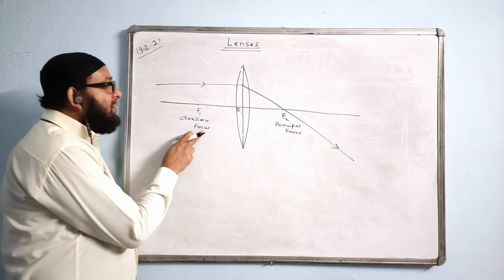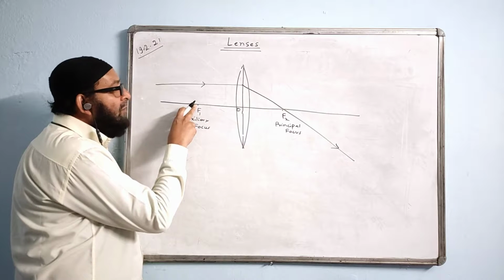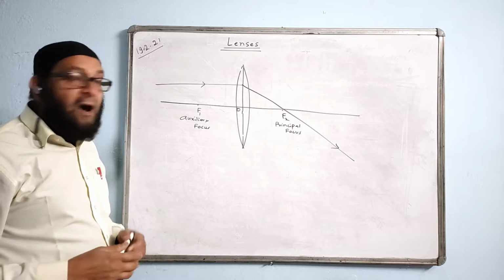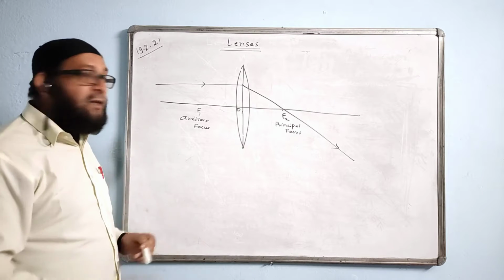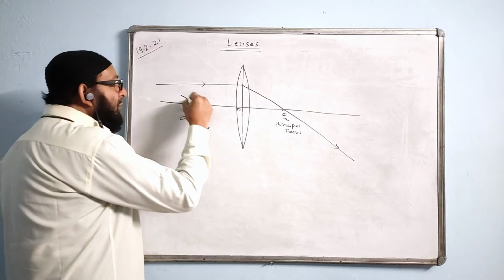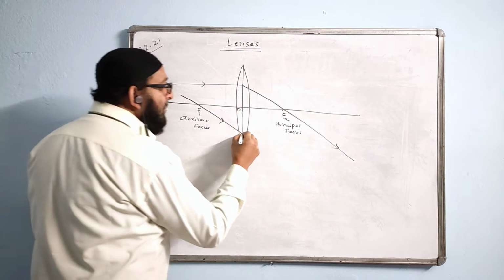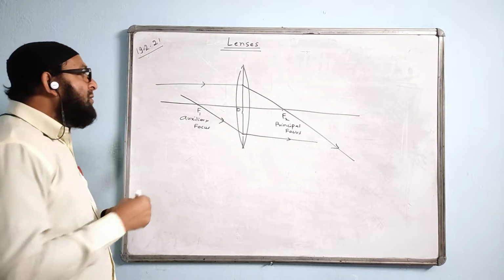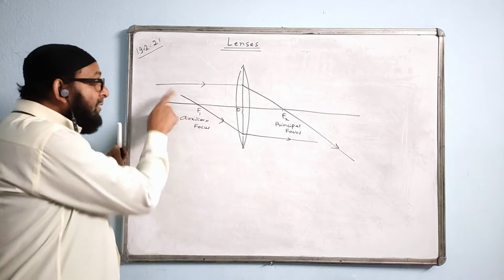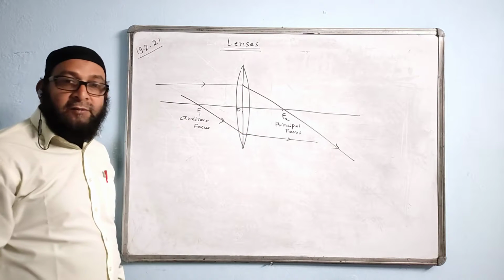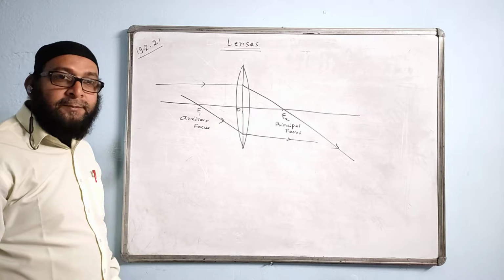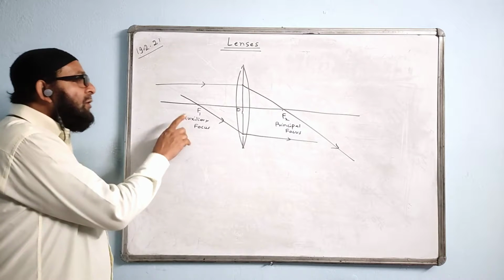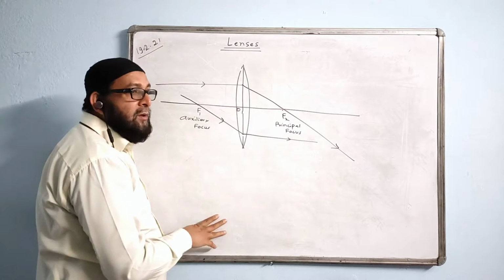And what is auxiliary focus? Auxiliary focus is the point again on the principal axis, an incident ray through which after refraction from the lens becomes parallel, just opposite of this. There is a ray passing through F1, after refraction from the lens will become parallel like this. It is just the reverse of this. Here the ray was coming parallel and was passing through F. Now the ray is passing through F and becoming parallel, just the reverse. Is it clear? This is called auxiliary focus, this is called principal focus.